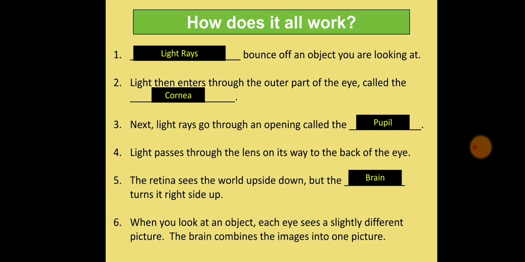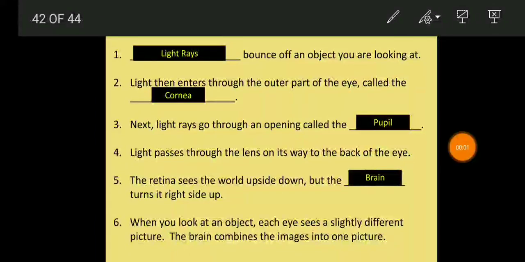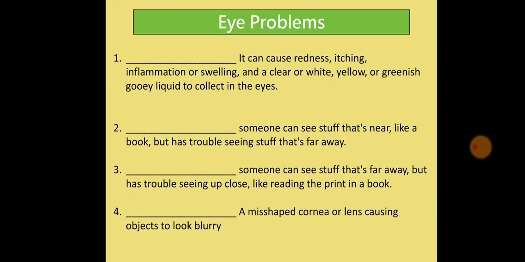Light rays come in, and with the help of the cornea they enter into the eye. Then the light passes through the lens, and whatever image you are making is projected on the retina. From the retina it is captured by the optic nerve, and this optic nerve sends the impulses to the brain.